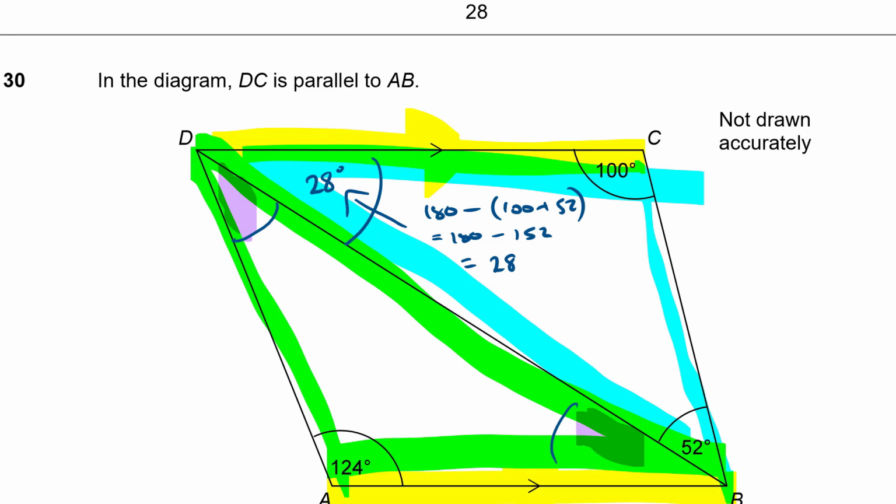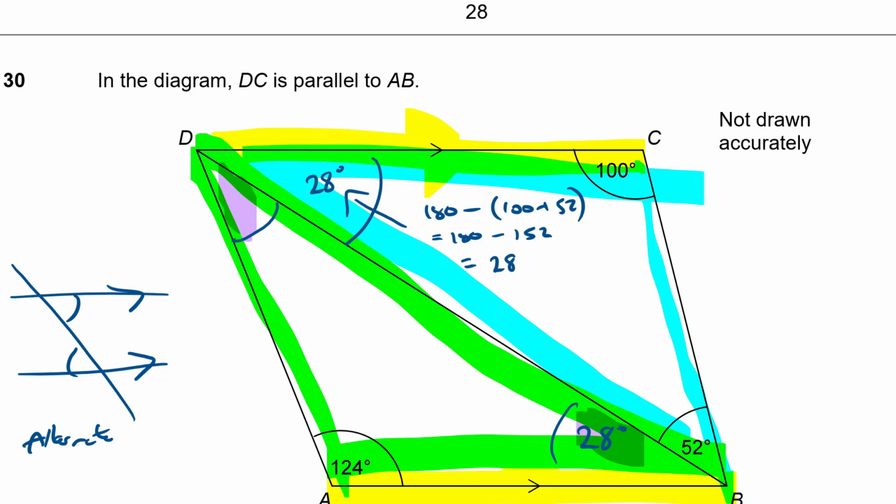How's that helping me? Well, when you've got a pair of parallel lines and a line crossing them, then the angle there and the angle there we call alternate, don't we? And we know that alternate angles are equal. So that angle is going to be the same as that one down there. So on this diagram, that 28 is going to be the same as this angle down here then, isn't it? That one there is 28 because they're alternate. So I now know that that angle there must be 28.